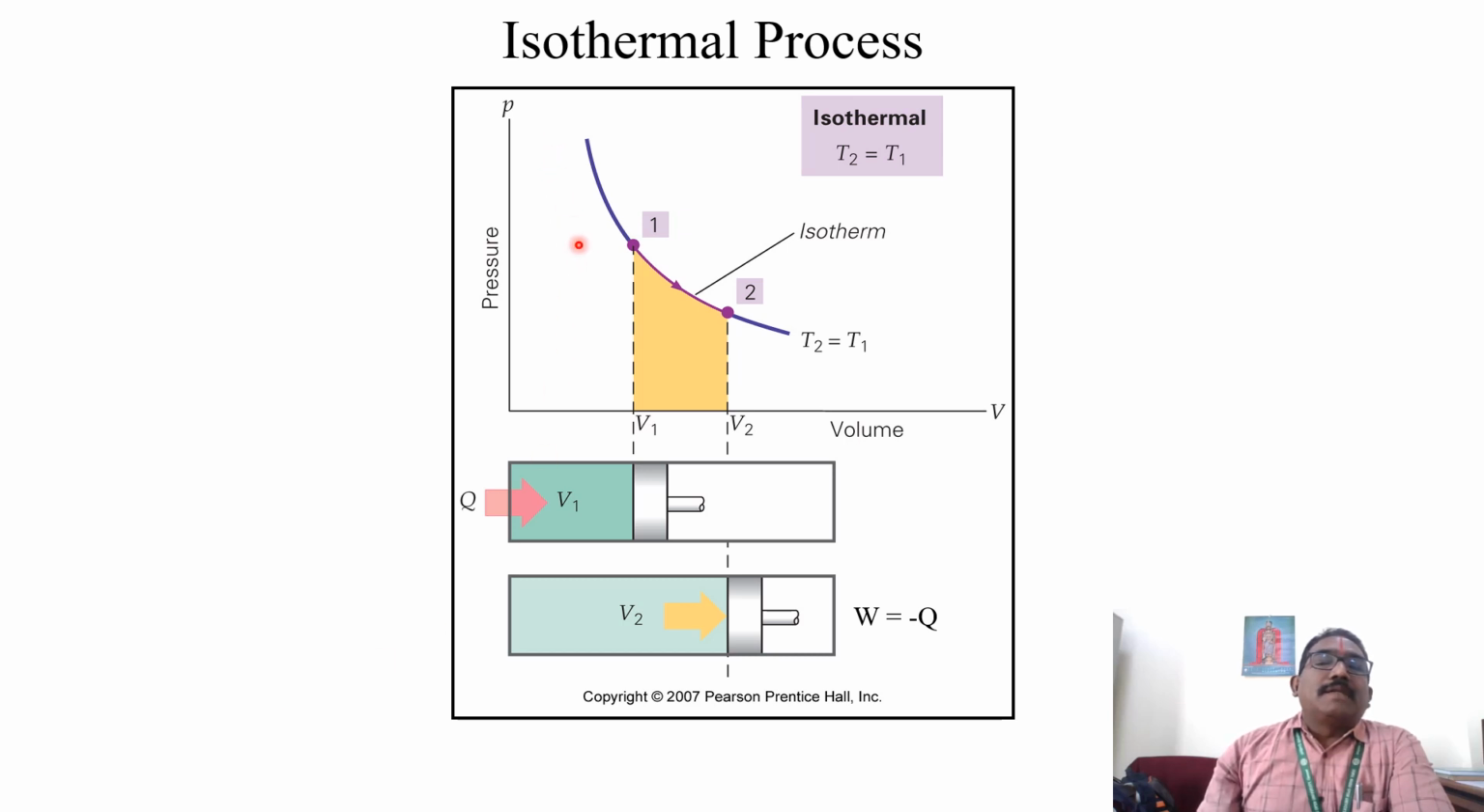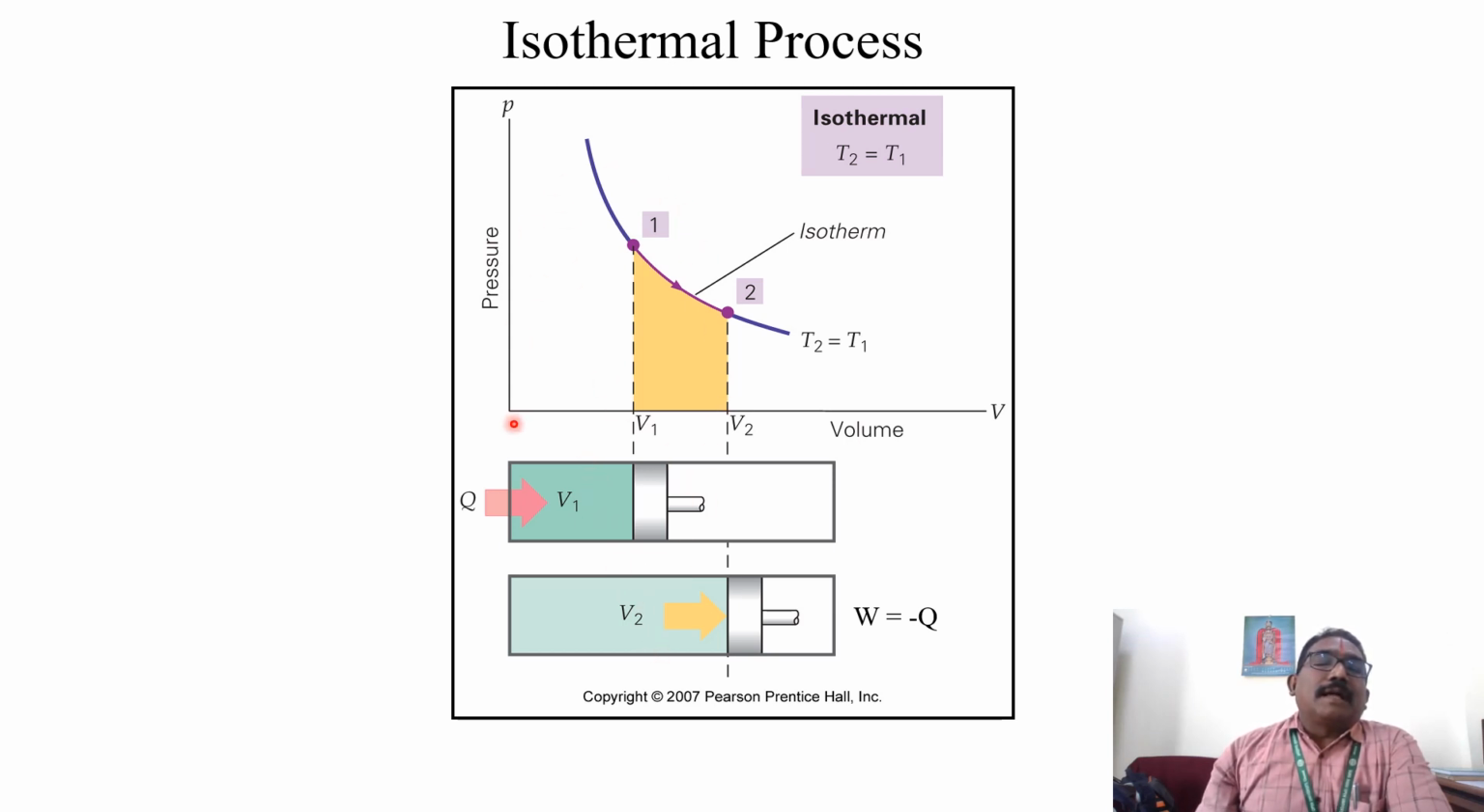So this is an isothermal process. Consider this piston filled with gas. Now we apply a certain amount of heat from the external surroundings to the system. We know that temperature is directly proportional to kinetic energy. So what will happen? The gas expands, so the piston moves upward. The volume increases, but the temperature remains constant.